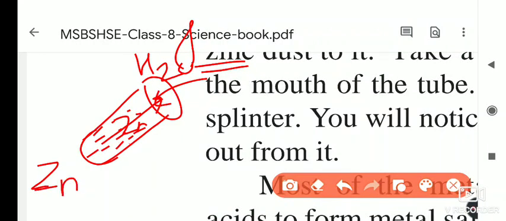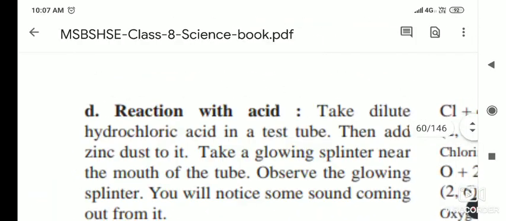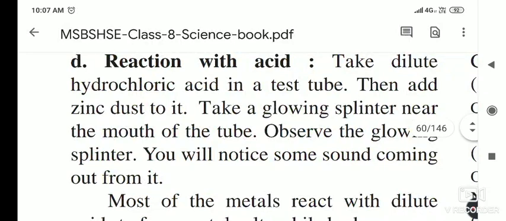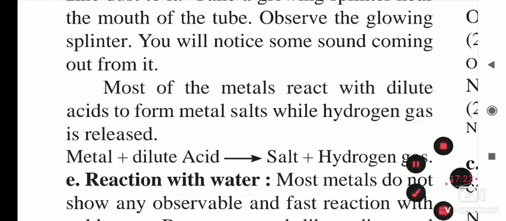When metals react with acid, what do they form? Zinc forms its respective salt, zinc chloride, plus which gas is released? That is H2 gas, hydrogen gas, and the gas released in this process burns with a pop sound. So from this we understood that when a metal reacts with acids, it forms hydrogen gas. Most metals react with dilute acid to form metal salts, while hydrogen gas is released.